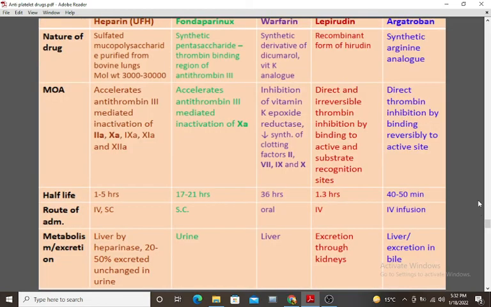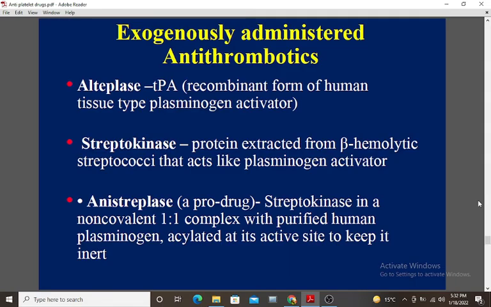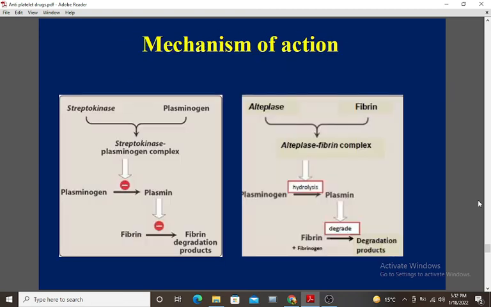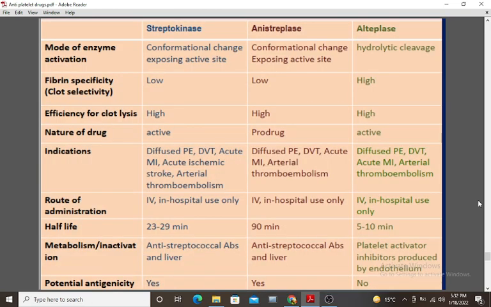Exogenously administered thrombolytics are alteplase, tPA, a recombinant form of human tissue-type plasminogen activator; streptokinase, a protein extracted from beta-hemolytic streptococci that acts like a plasminogen activator; and anistreplase, a prodrug, streptokinase in a non-covalent 1:1 complex with purified human plasminogen, acylated at its active site to keep it inert. Here is the comparison of streptokinase, anistreplase, and alteplase.